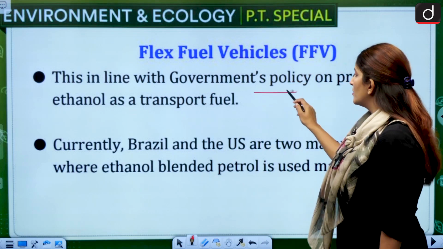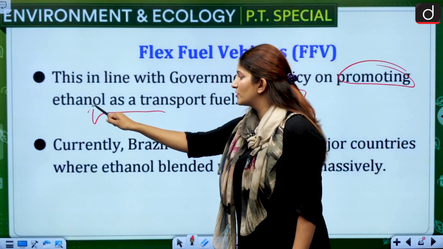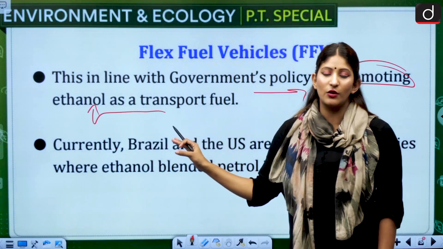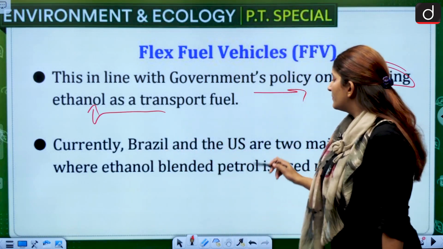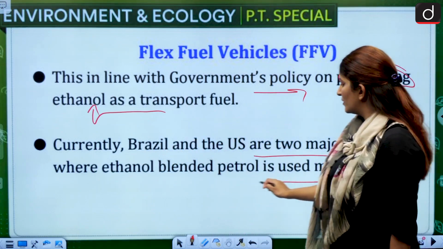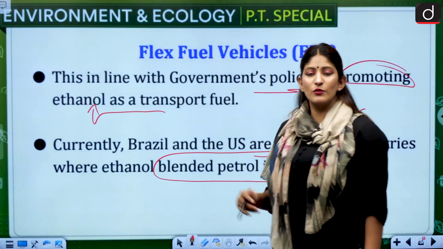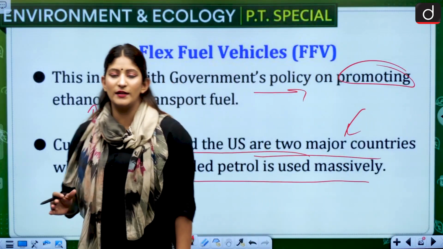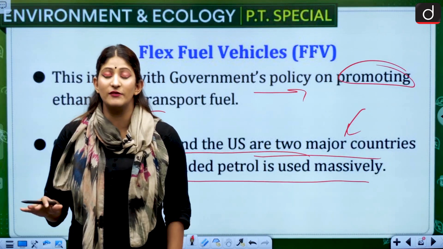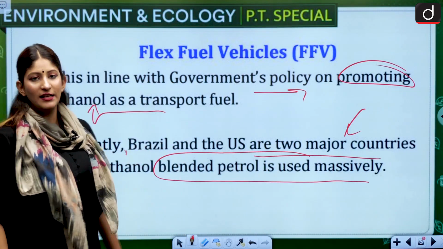This is in line with the government's policy on promoting ethanol as a transport fuel, which you should know a bit about as well. This is your homework. Currently, Brazil and the US are the two major countries where ethanol blended petrol is used massively. Okay, so which two countries do we have to know about? The ethanol blending of petrol which is done massively, we have two countries, Brazil and the US.